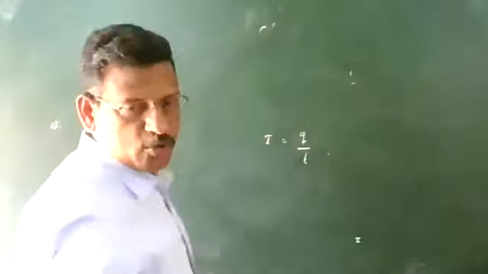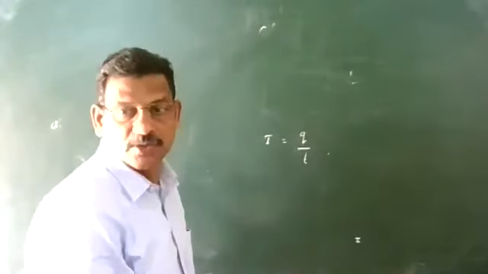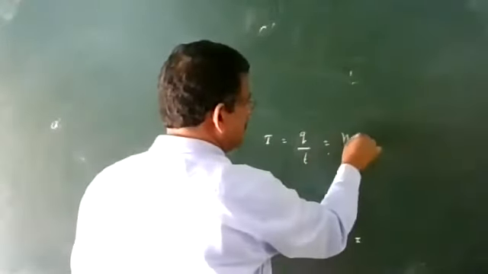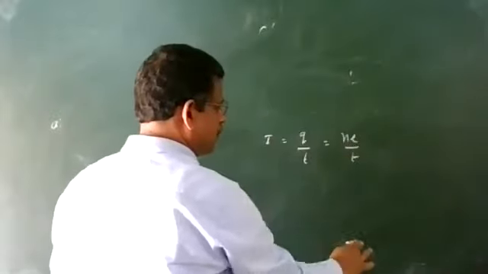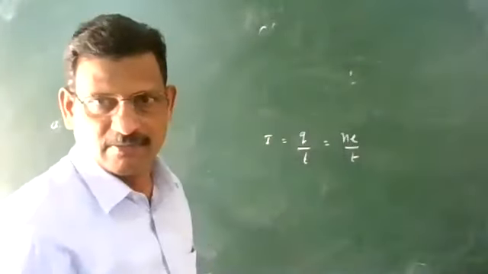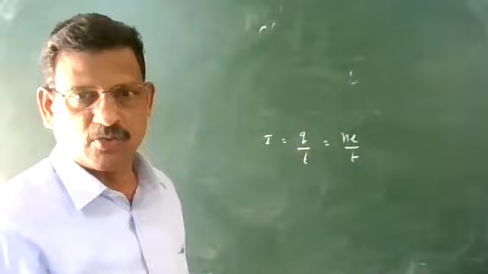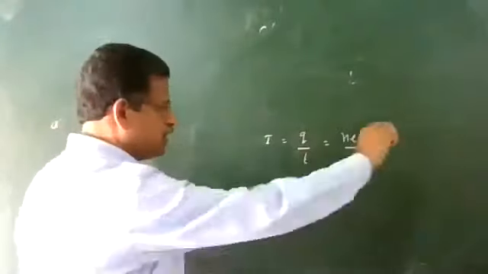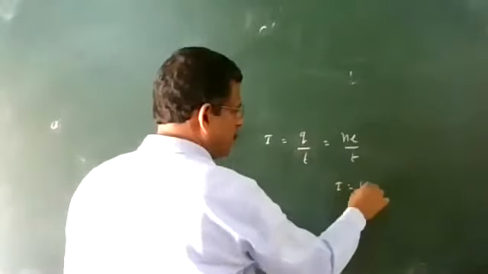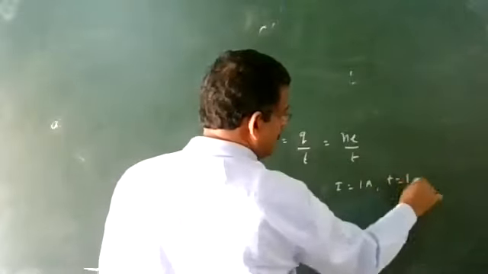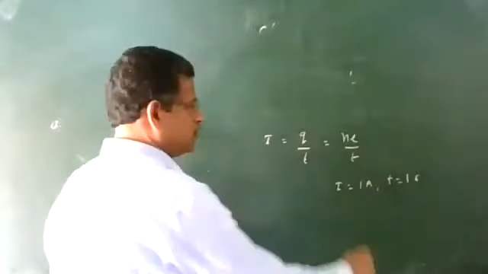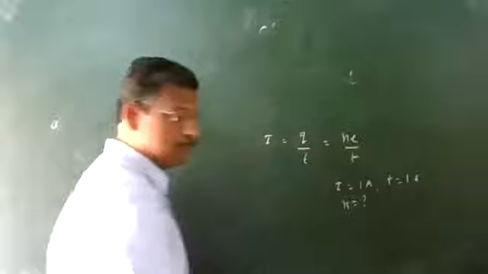I is equal to Q by T is used, and this is equal to N E by T, since charge is quantized, Q equals N E. For 1 ampere and time 1 second, you have to find out how many electrons should flow.